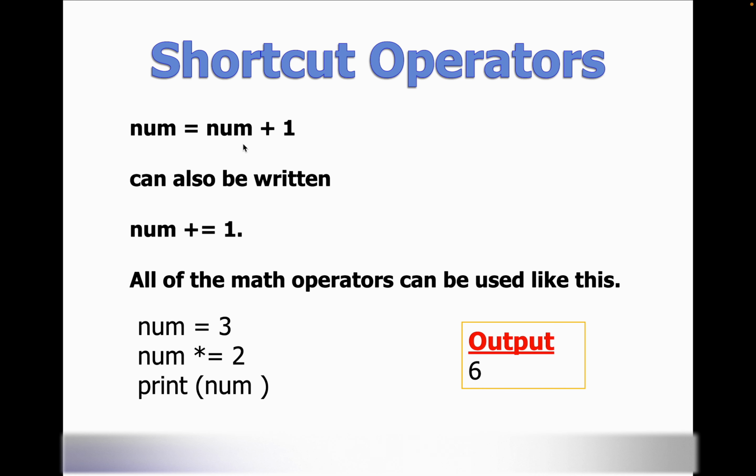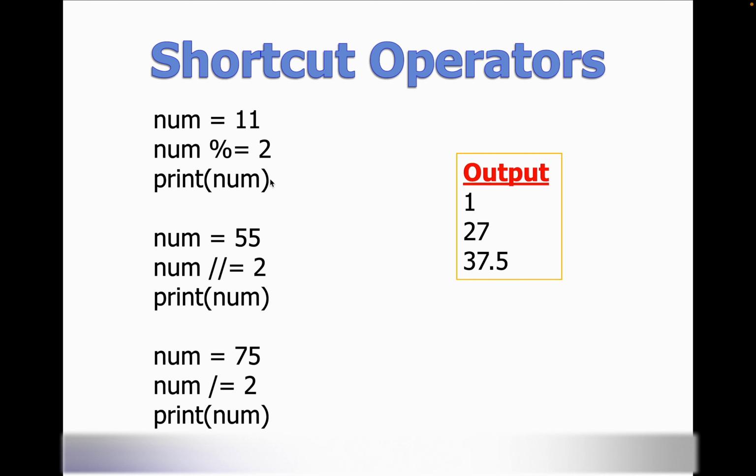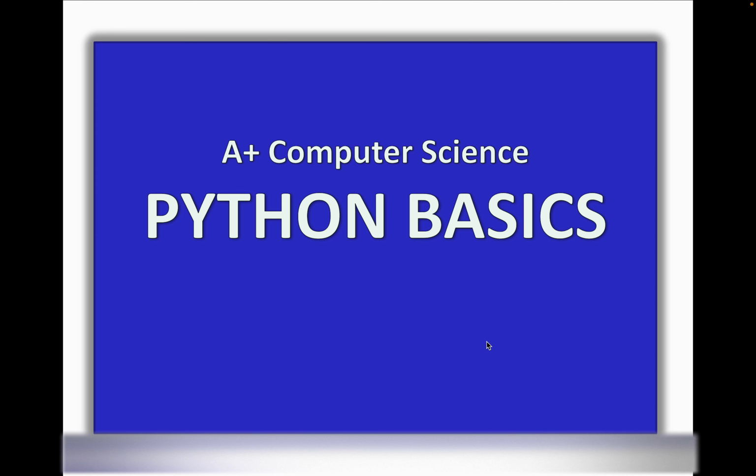Shortcut operators are basically us saying that we can write things shorter. So let's say I say num equals num plus 1. It can also be written as num plus equals 1. And we can replace this plus with a multiplication or a division or subtraction. So this is using mod, floor division, regular division, and this is the output.